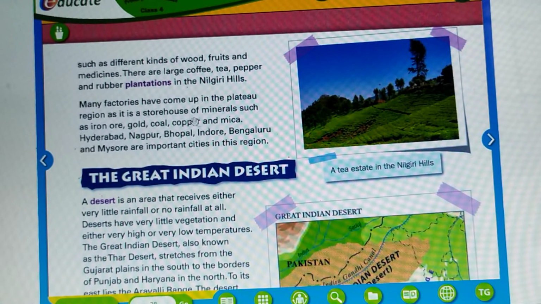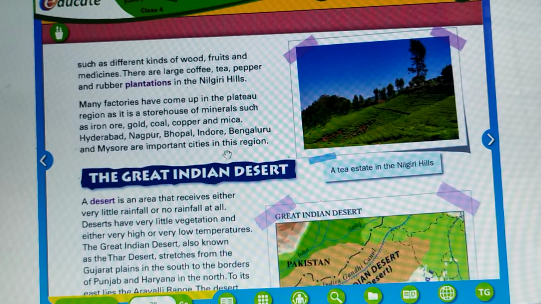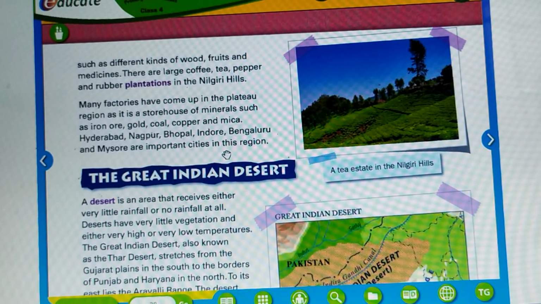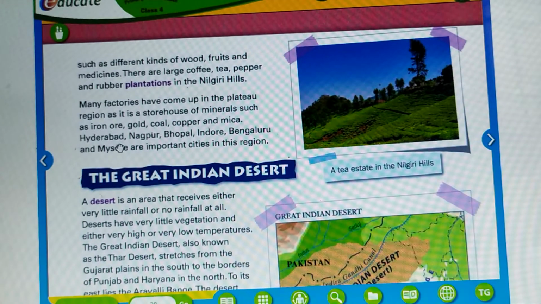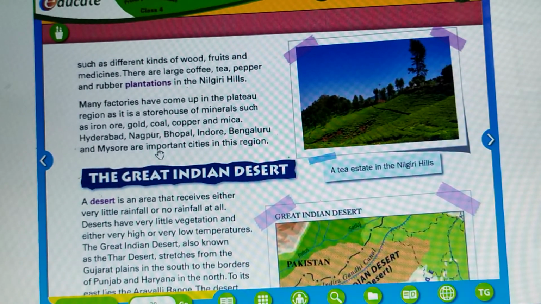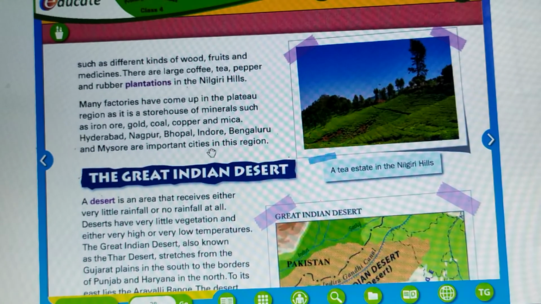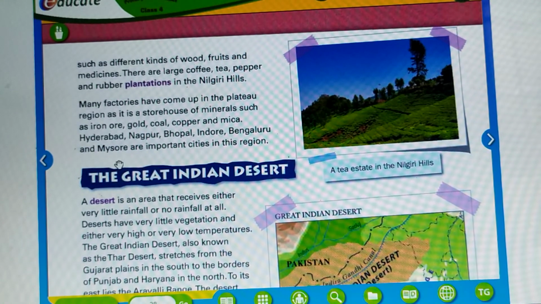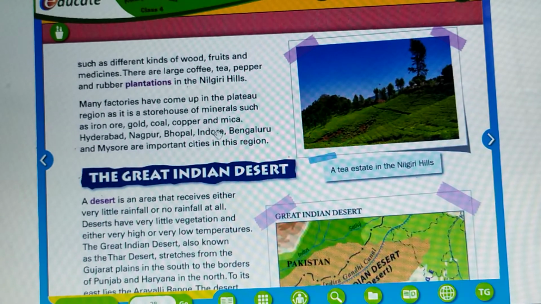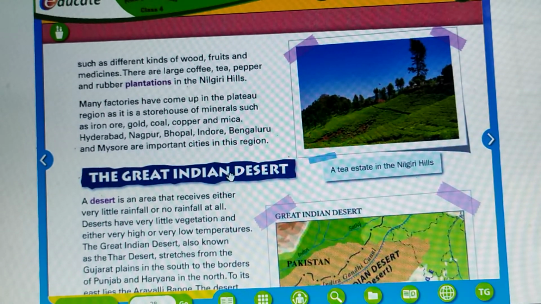Now, let us study about the important cities falling in the plateau region. Hyderabad, Nagpur, Bhopal, Indore, Bangalore and Mysore are important cities of this region. So here we come to the end of the plateau region.